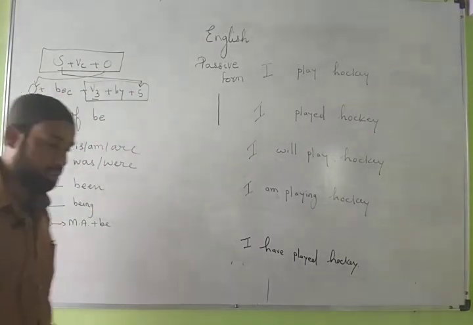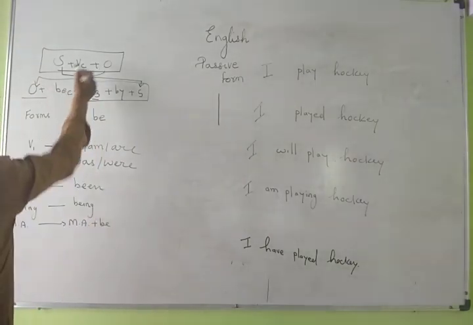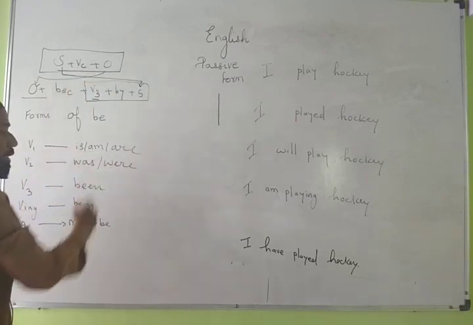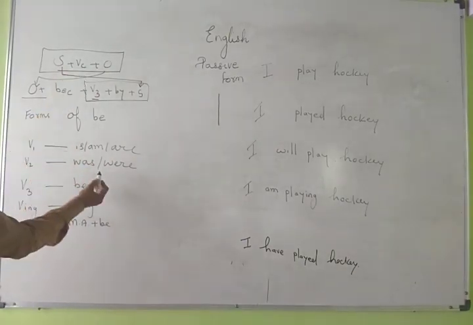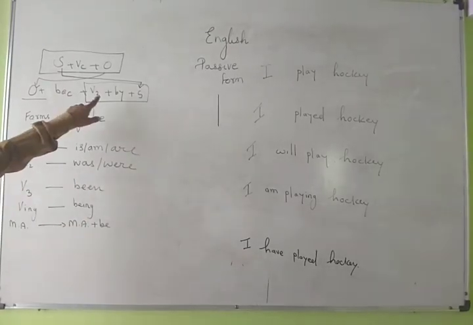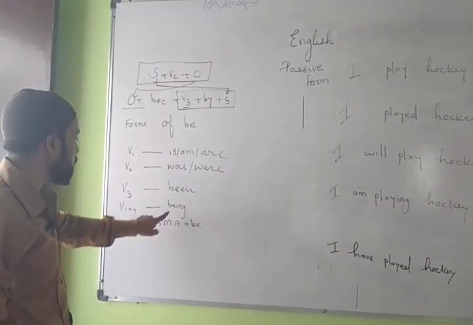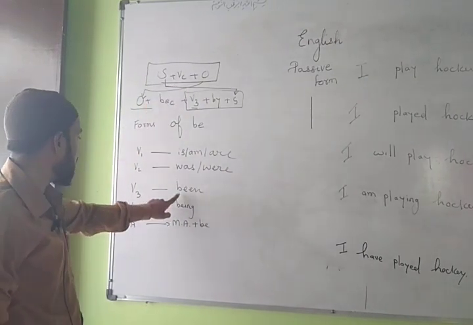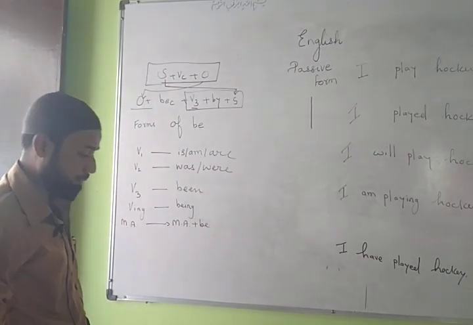And what will change according to the sentence? The form of "be" will change according to the form of the verb. If the verb is in first form in active voice, we use the first form of be, that is am, is, are, in passive form. If the verb is in second form, we use was, were, that is the second form of be. If the verb is in third form, we use been, the third form of be. If the verb is in ing form, we use being. If the verb is in third form, here we use the third form of be. And if there is a modal auxiliary here, we use "be" in place of the verb.